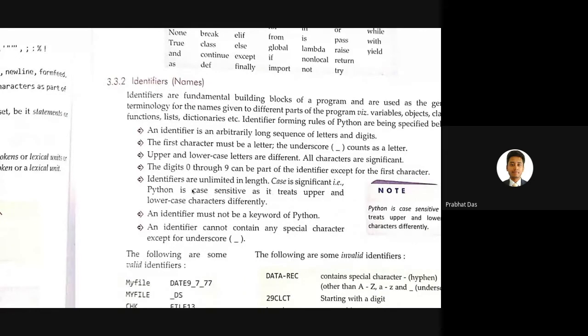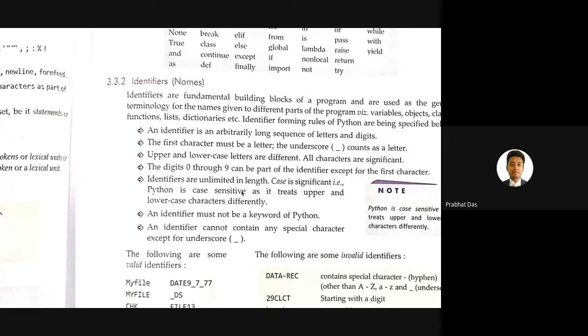That is, Python is case sensitive, which I've already explained. It treats uppercase characters and lowercase characters separately. There is no limitation like this many characters should be there, or up to a maximum of this many characters you can have as the name of an identifier. There is no limitation as such. As you can see, the length of an identifier is unlimited.